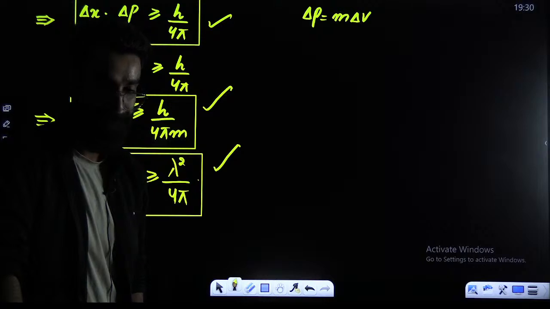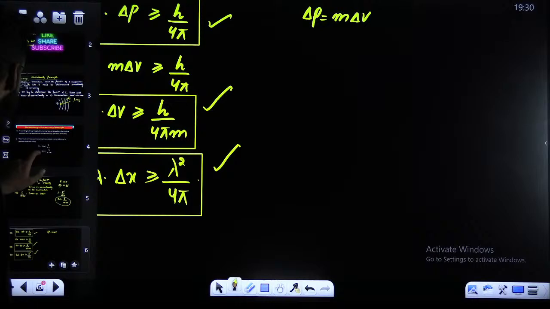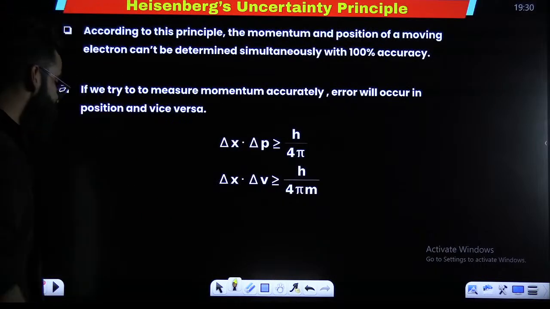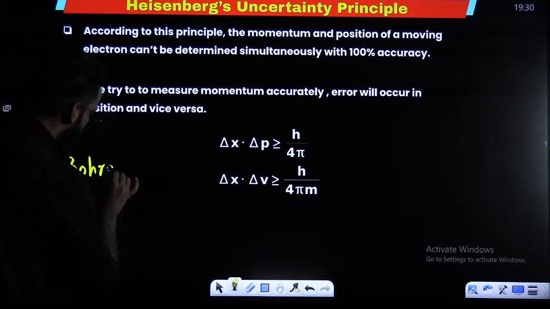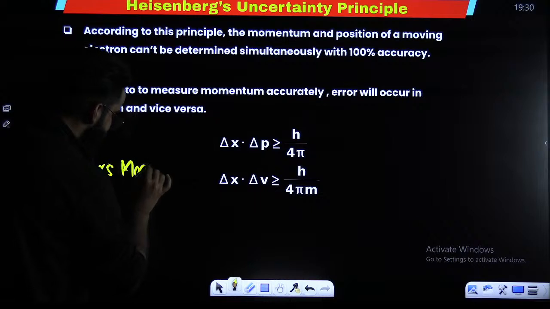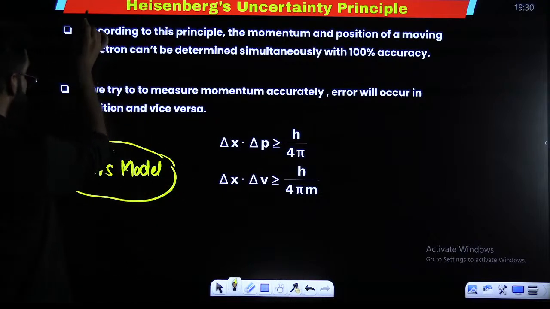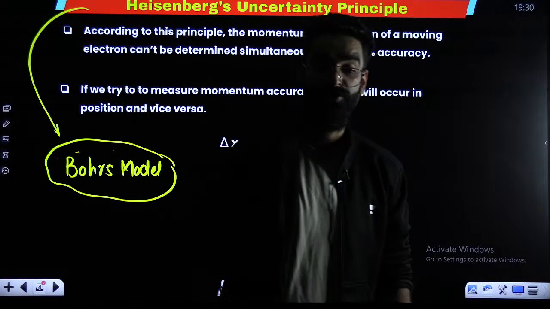Now, my dear students, let me tell you, this Heisenberg's uncertainty principle is the main reason why Bohr's model got flopped. This was the drawback of the Bohr's model.